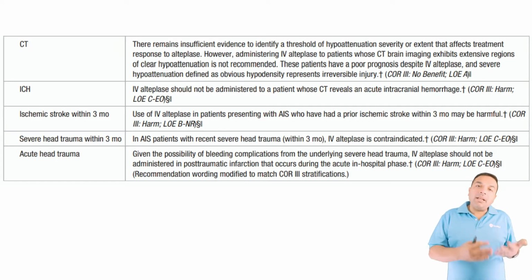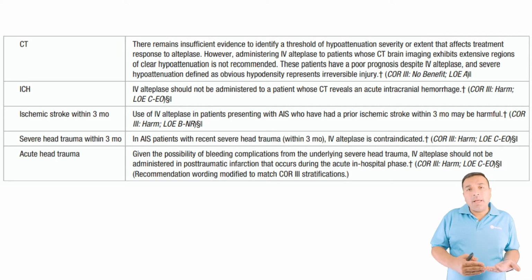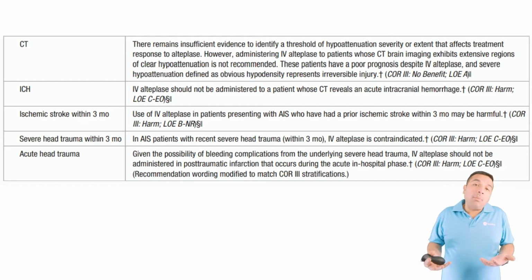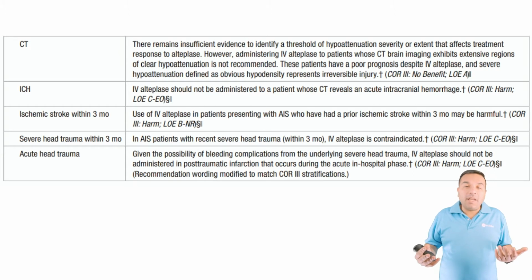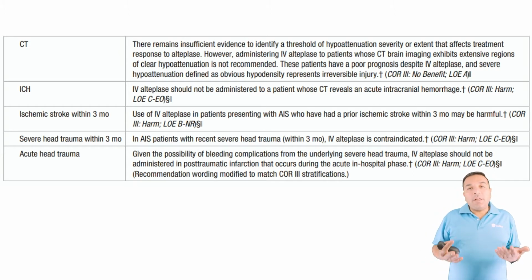Similar reasoning applies to any person who had a recent stroke within the last 3 months. The reason is that there's a fresh bruise on the brain, and if you open up some of these smaller arteries with TPA, the chance of that person developing a symptomatic intracerebral hemorrhage is high. So in those situations, you should avoid it. If there's an extremely minor stroke that has fully recovered and there's nothing on the CAT scan, that is something you need to have a discussion about with the family. And now if they come with a large NIH stroke scale of 18 with complete aphasia, a benefit and risk discussion is warranted. However, in general, TPA should be avoided.